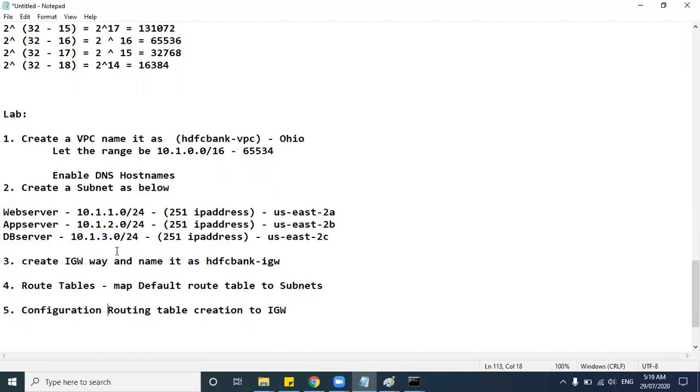you can watch this video once more, because this IP addressing, subnet masking and all, for you it's not required to learn at this detailed level. But the only reason I gave it to you is so you will understand better, because going forward we will be using these subnet mask ranges and IP addresses, all the regions, availability zones. Regions and availability zones are common, guys. From now till the end of the AWS topic, you will be hearing region, availability zone, like that. So that's why I have explained in detail what the regions are, how the AWS regions will be there, how AWS availability zones will be configured.